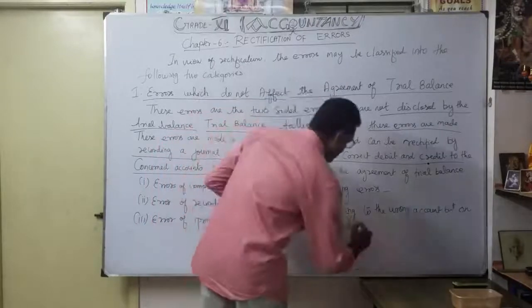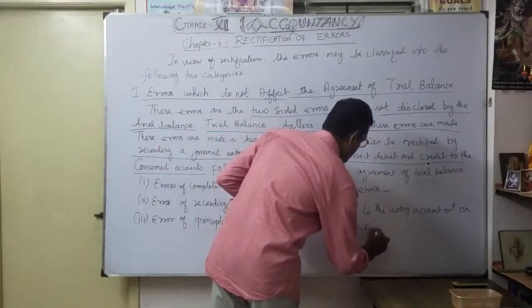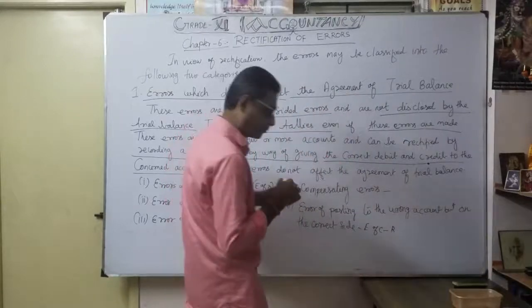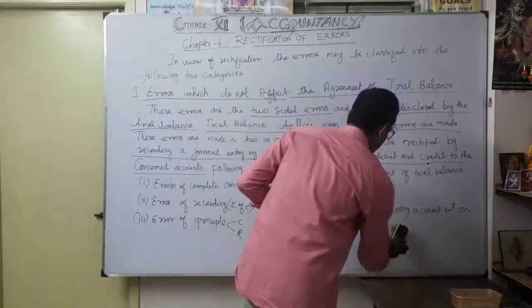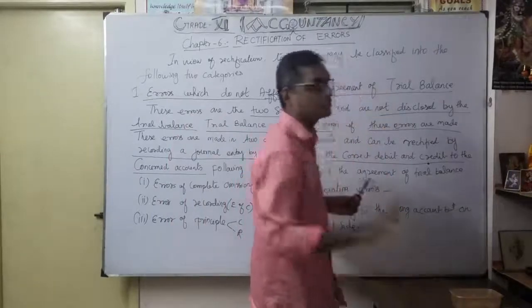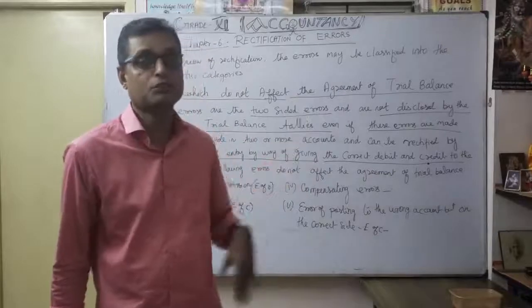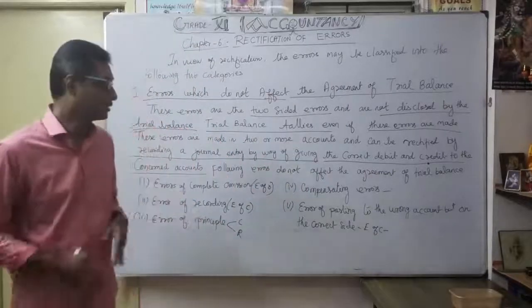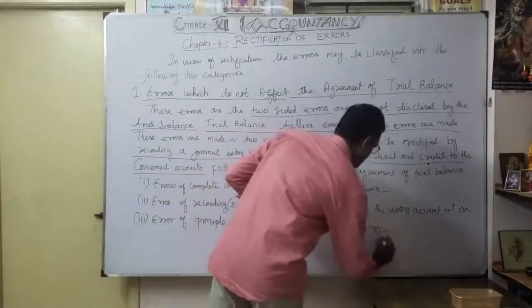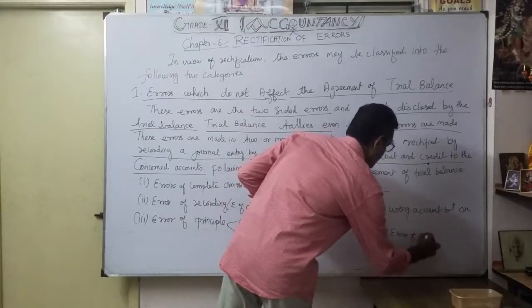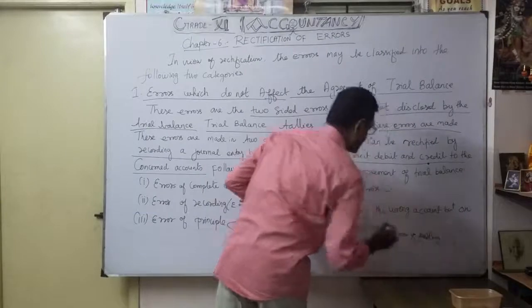This comes under error of commission, under error of posting. We discussed four types of error under error of commission, and error of posting is one of them. Naturally it will never affect the trial balance.